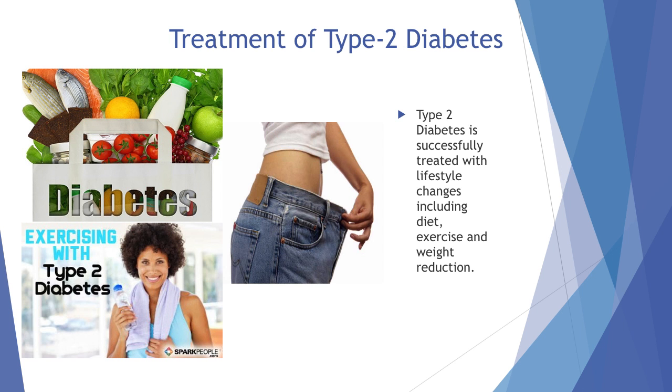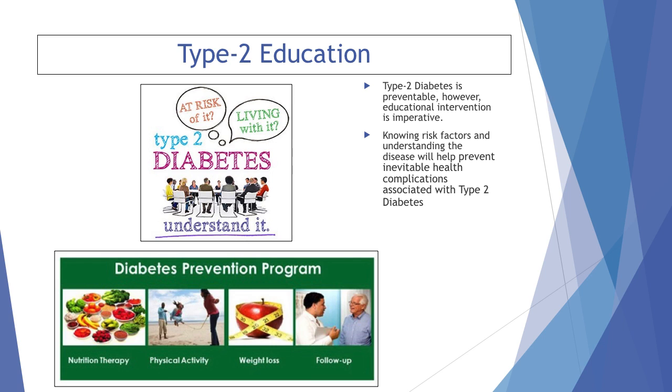Type 2 diabetes is a grim reality. However, it is successfully treated with lifestyle changes that include diet, exercise, and weight reduction. It's important to know that diabetes is preventable. However, educational intervention is imperative. Knowing the risk factors and understanding the disease will help prevent inevitable health complications.